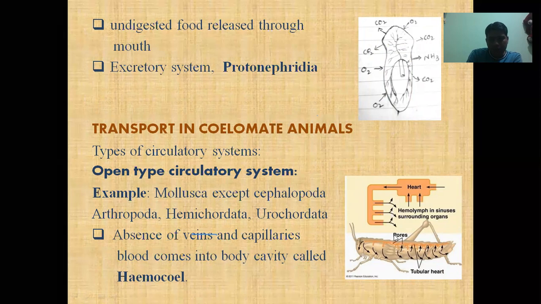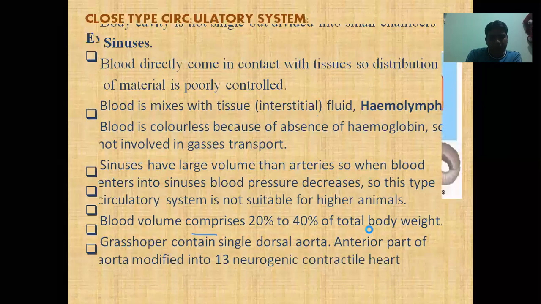Here, what is written as pores are the ostia. Again, blood and lymph collectively enter into the heart. This is called the open type of circulatory system.